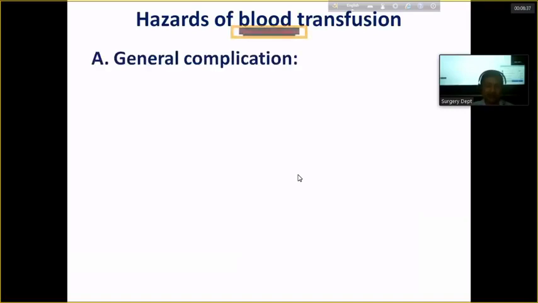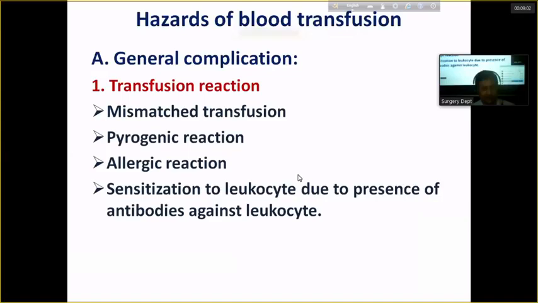So what are the hazards? A general complication. General complication means this complication can happen even after the transfusion of a few ml of blood. That is, 1 unit of blood is responsible for development of this reaction. So this is called general complication. General complication, the most important one is complication related to transfusion reaction. এর মধ্যে most important one is mismatched blood transfusion.